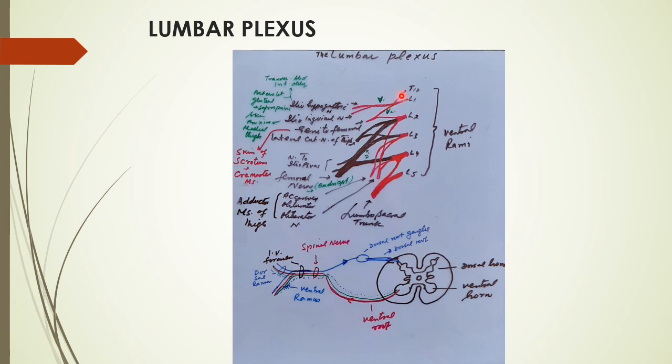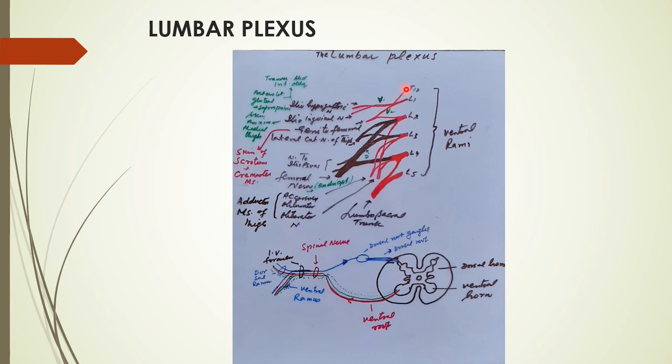If we see over here, the T12 ventral ramus and L1 ventral ramus combine or give a branch which becomes single. Then it divides into the ventral and dorsal branches, which we say are divisions. It is not the rami, it is the divisions.